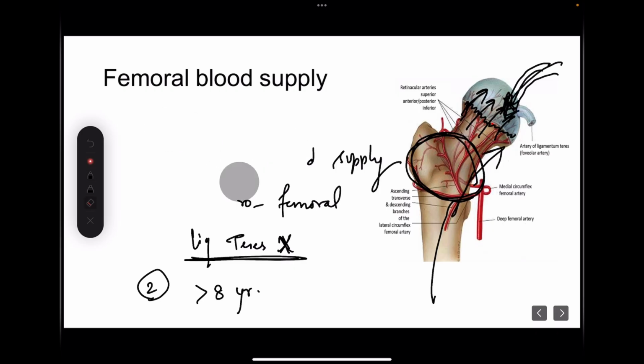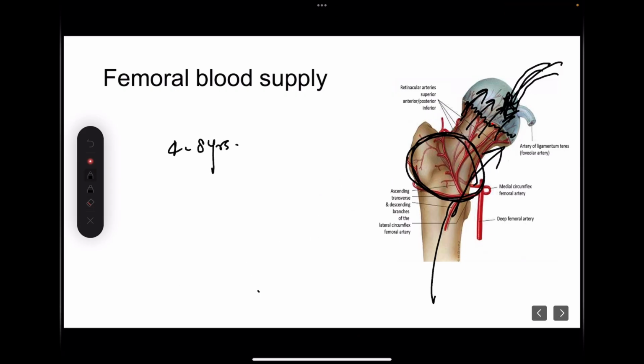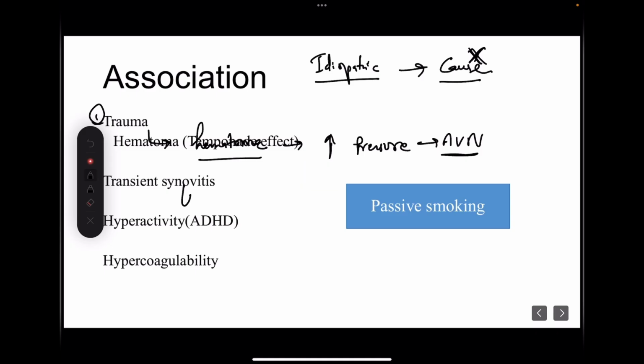Now comes the gray area: children whose age is 4 to 8 years. In these children, the physis becomes impermeable to transphyseal arteries. The transphyseal arteries become less and less a source of supply to the head, and the ligamentum teres has also not developed.